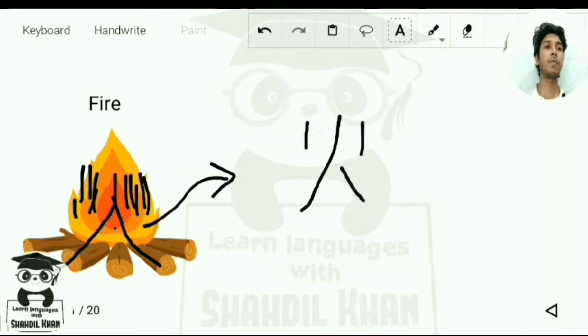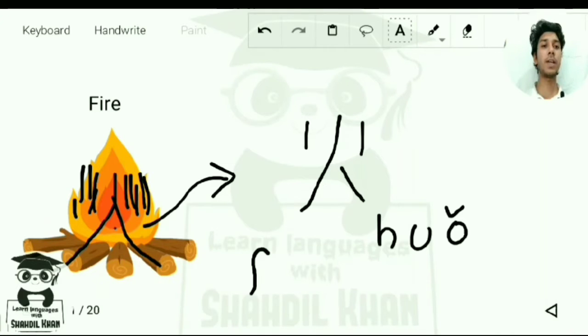So this is the character for fire. And the pinyin, the English pronunciation, how we write it in English characters, is written as huo, H-U-O, huo, with the third tone, and this is the character for fire.